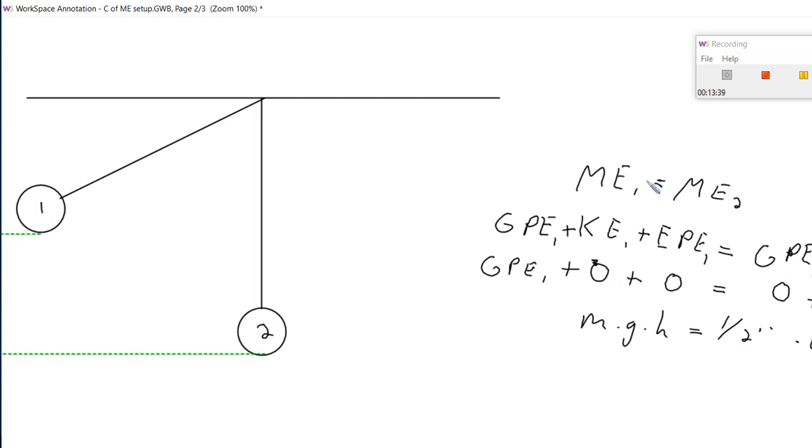All right, and a situation where you might use this would be, let's just say that you were told that its velocity at the bottom of the swing of a pendulum was 5 meters per second. And maybe you're told that it has a mass of 1 kilogram. And you were asked what is the maximum height that it reaches above the lowest point of its swing.